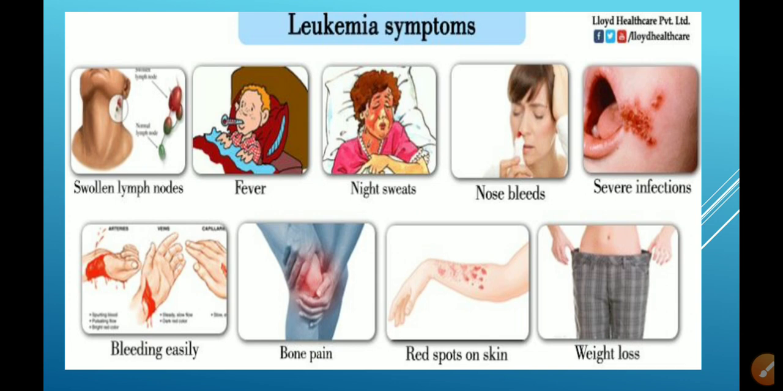Your nose can bleed. There could be a severe infection in your mouth. In case of any injury, any part can start bleeding very easily. Sometimes we have pain in our bones or joints. Sometimes we have red spots on the skin, and sometimes there is a frequent loss of weight without any reason. If you are doing exercise, if you are controlling your diet, if you are doing more physical work, if you are tired, if you are traveling, and in all these cases, if your weight is reducing, it might be okay.